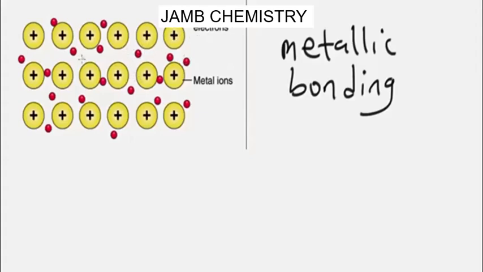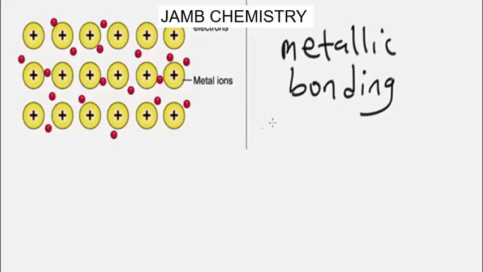As you can see, they are moving freely around, and the delocalized electrons are responsible for the properties of metals, which include the ability to conduct heat and electricity, the ability to be malleable, the ability to be ductile, and the rest of them. Metals are solid at room temperature.